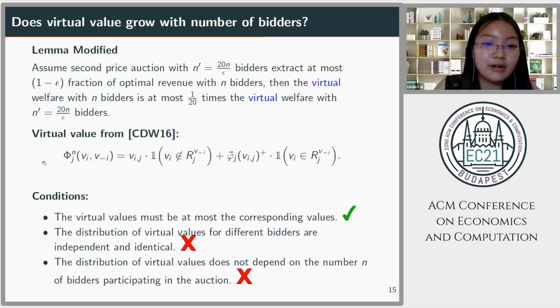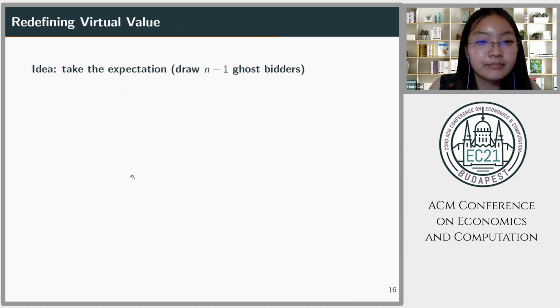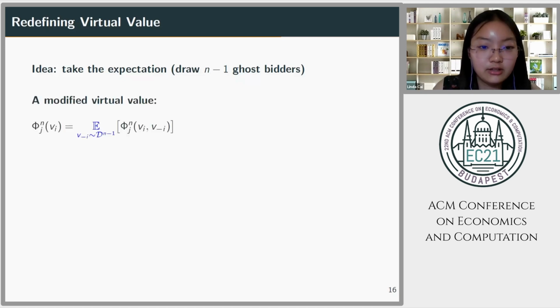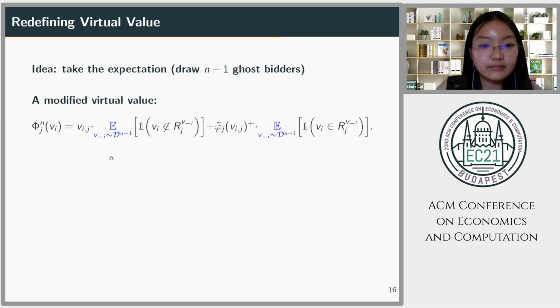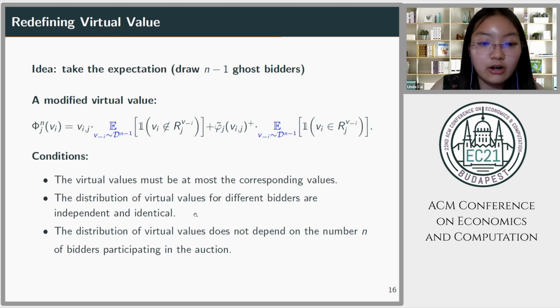Of course, we want to modify this virtual value so that it will satisfy these conditions. So our first idea is that in order to remove the dependencies between virtual values of different bidders, instead of using the other n-1 bidders' values as a proxy, we will instead draw n-1 ghost bidders and take the expectation over their values. So we'll take here the modified virtual value, we'll take the expectation over this v minus I that is drawn from this distribution. And let's see if the conditions now are all satisfied.